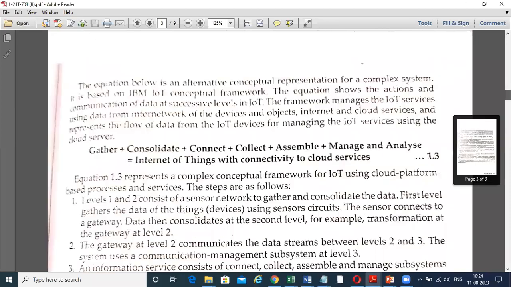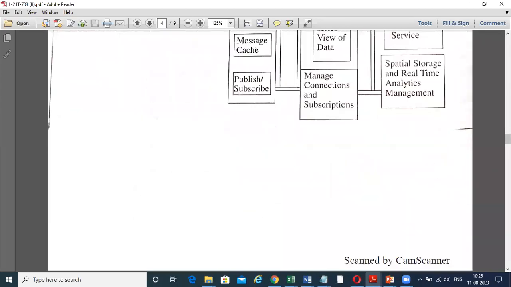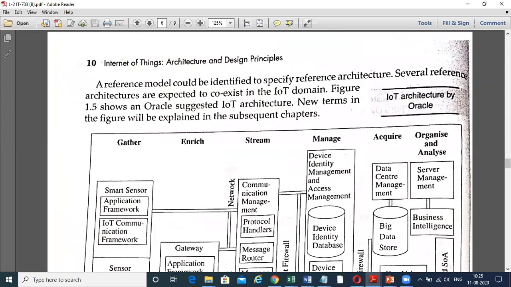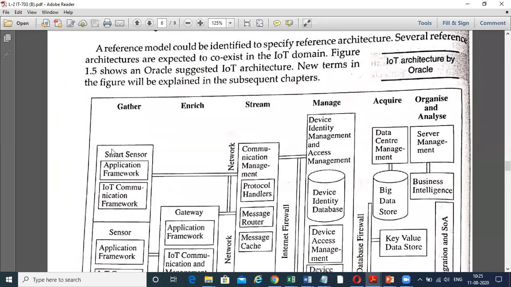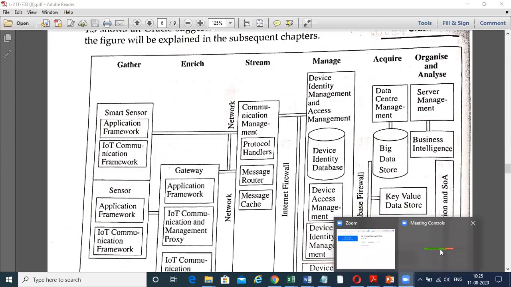So now we are coming to the architecture of Oracle. We have seen the Oracle suggested architecture. New terms in the figure will be explained in the next lecture. So here, this is the IoT architecture by Oracle. See here: gather, enrich, stream, manage, acquire, organize, and analyze.